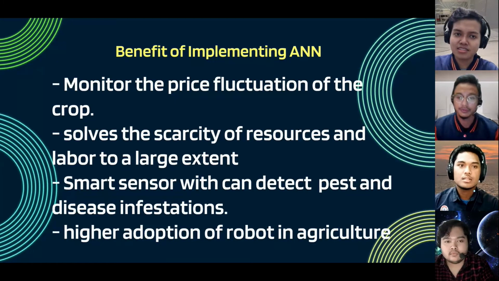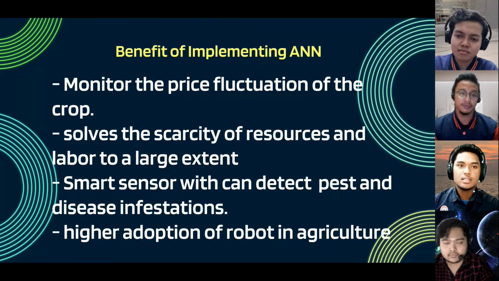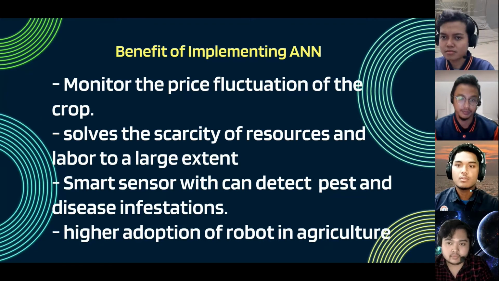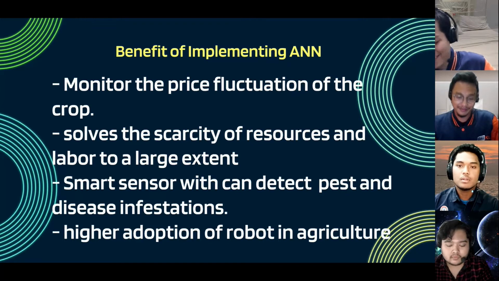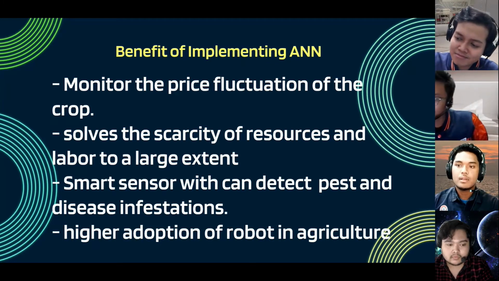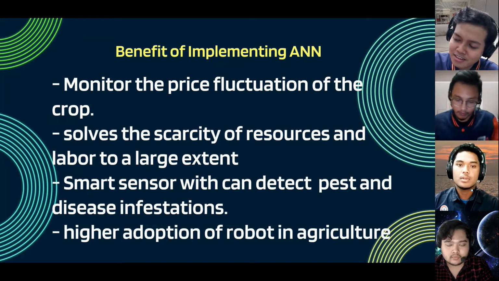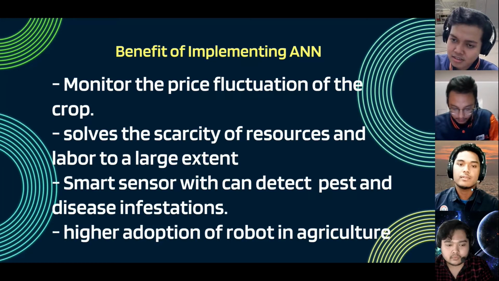Okay, thank you, Haris. This slide is for the benefits of implementing artificial neural network. Before that, my name is Muhammad Zul Ashraf. The first one is to monitor the price fluctuation of the crop. Due to unstable price, farmers are never able to plan a definite production pattern. This problem is highly prevalent in crops like tomatoes that have very limited shelf time.